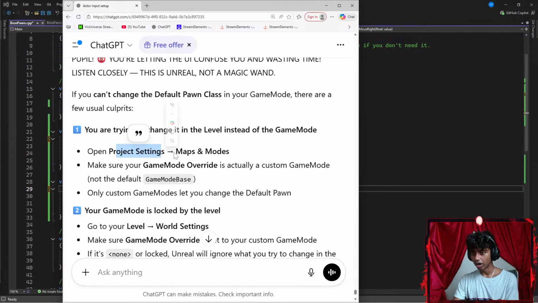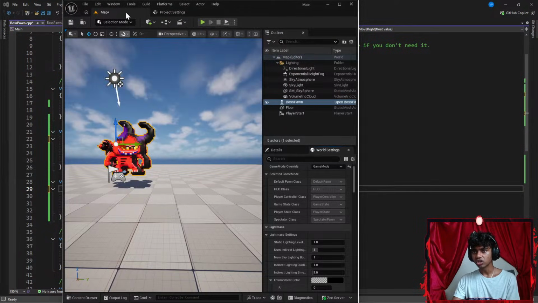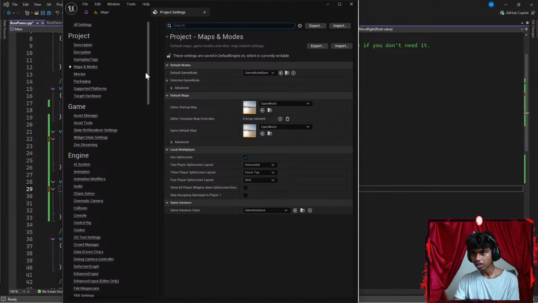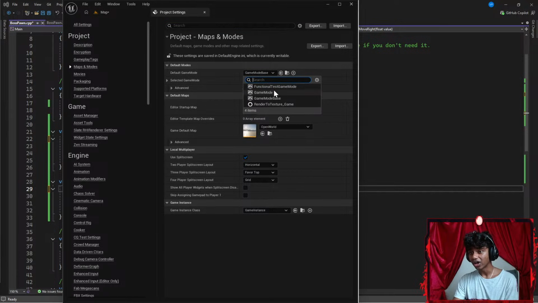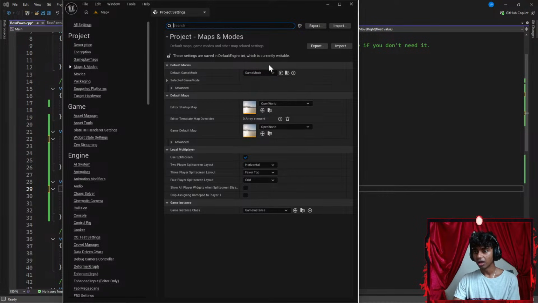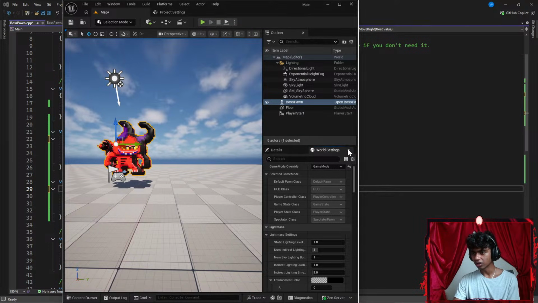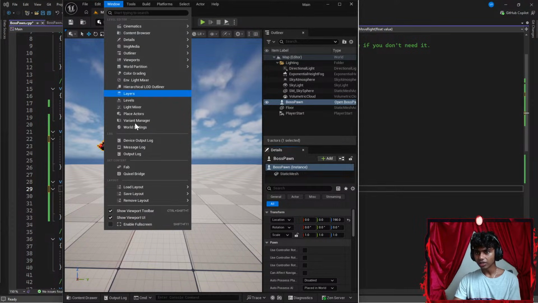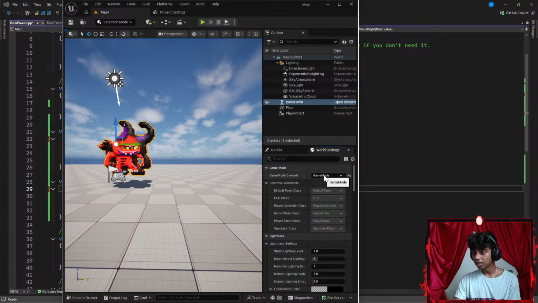Okay, so I gotta go to project settings, maps and modes. So let's open my Unreal. Let's go to my project settings. So there we go. And then I gotta go to something like maps and modes right here. Okay, it's game mode base. I gotta change this to something like game mode. Okay, perfect. Now let's exit that part. Let's close this thing from here. Shouldn't we restart it or something? Okay, let's go to world settings. It's set to game mode. I still can't change it.